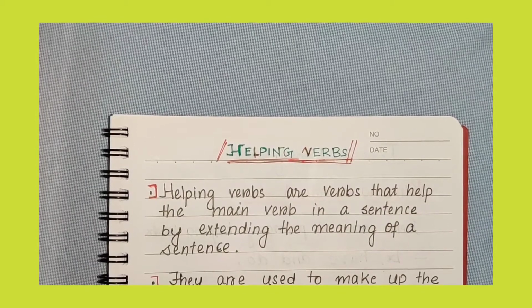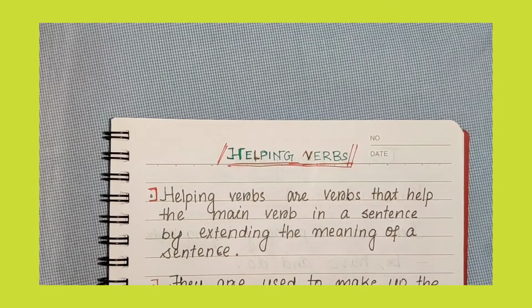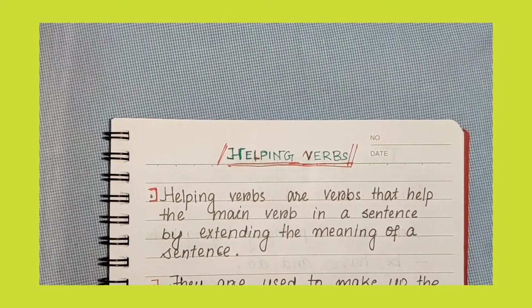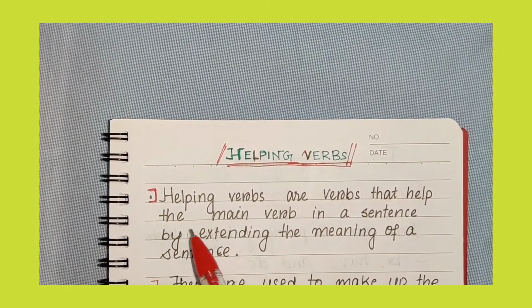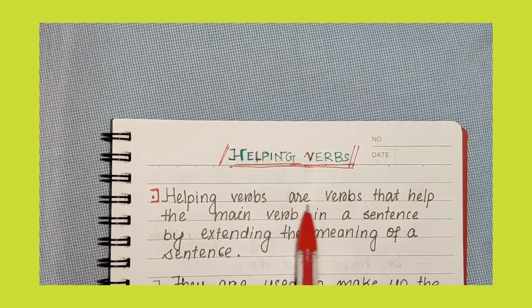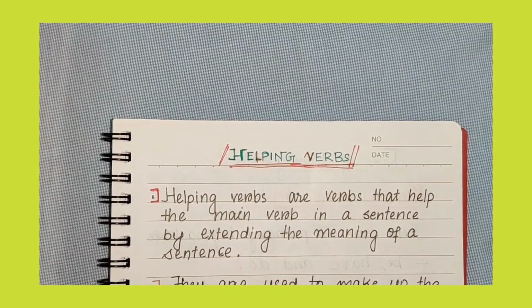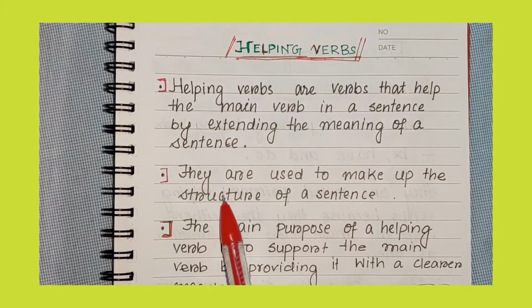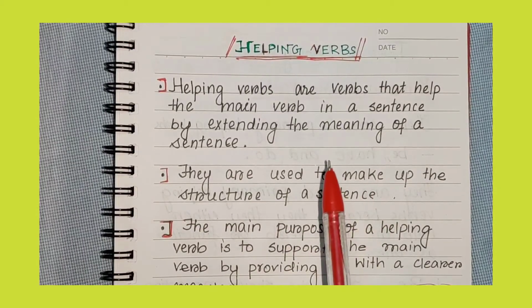So helping verbs. As you can see from the name, helping means to give assistance. So here also, helping verbs help the main verb in a sentence by extending the meaning of a sentence. Here you can see the definition. Helping verbs are verbs that help the main verb in a sentence by extending the meaning of a sentence. They are also used to make up the structure of a sentence. So in order to make up the structure of a sentence, we need helping verbs.